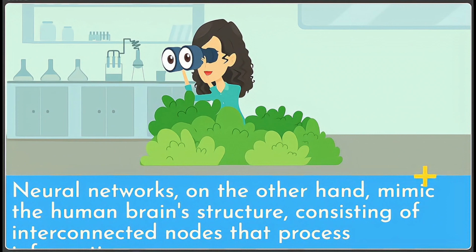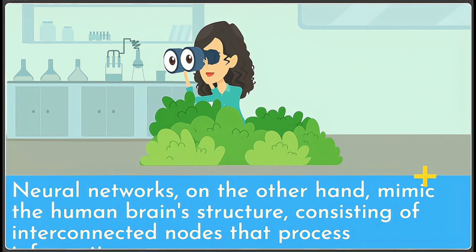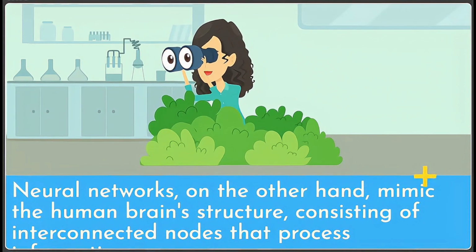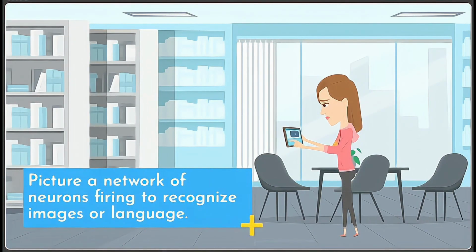Neural networks, on the other hand, mimic the human brain structure, consisting of interconnected nodes that process information. Picture a network of neurons firing to recognize images or language.